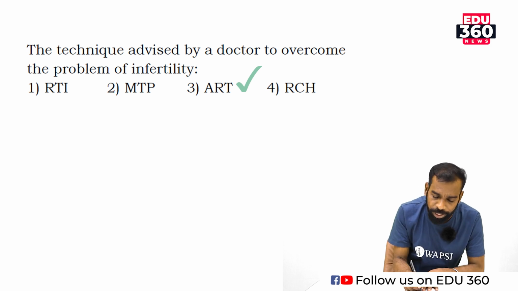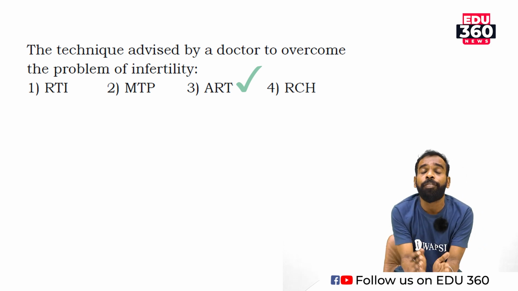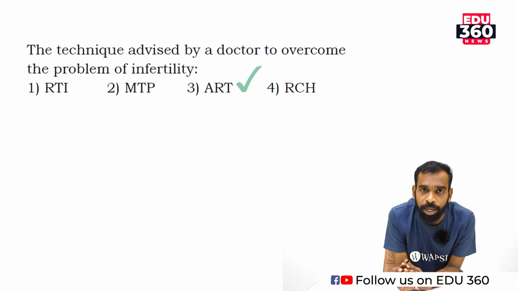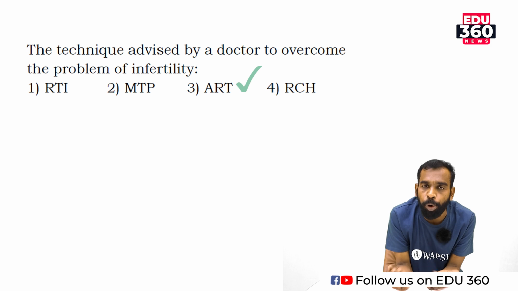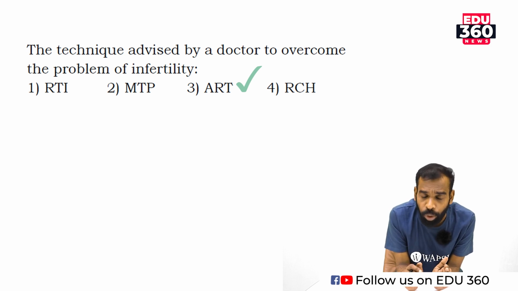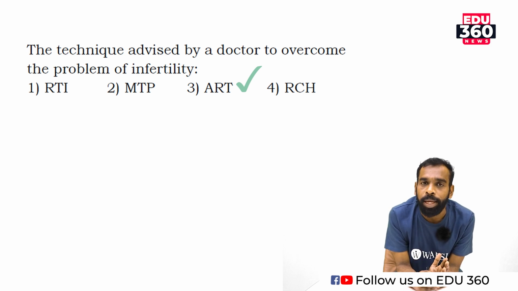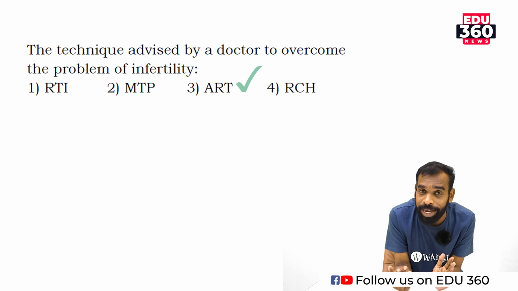Infertility. What do you mean by infertility? If a male or a female, he or she is not able to produce sperm, or sperm count will be very less. A male is not able to synthesize.